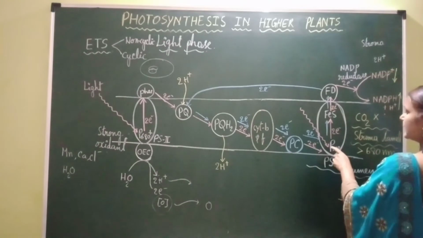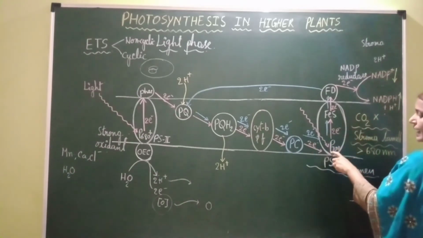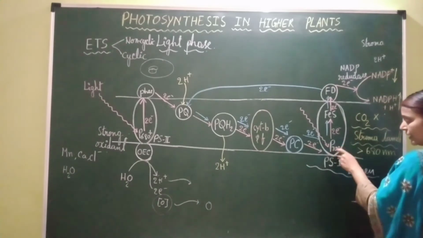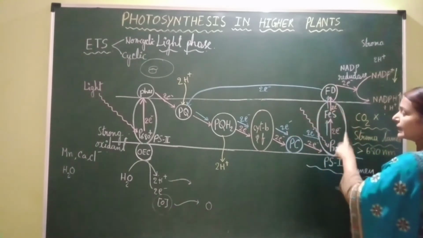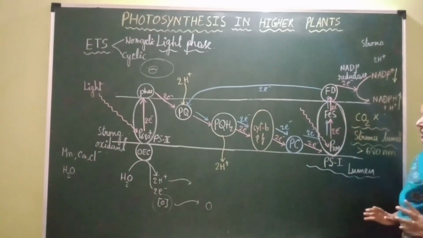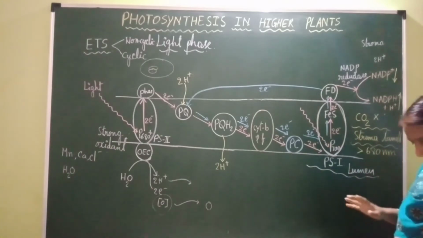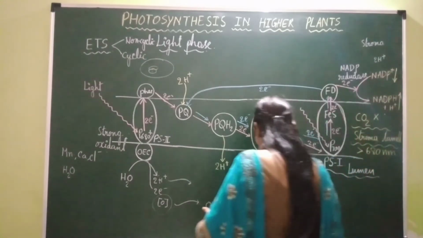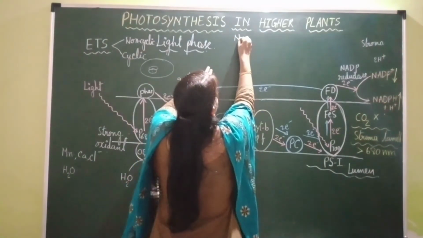But the reaction center which is present in PS1, photosystem 1, gets activated at P700, at 700 nanometers wavelength of light, and hence cyclic electron transport system occurs. So this is about cyclic electron transport system. Now let's study the differences between this non-cyclic electron transport system and cyclic electron transport system.